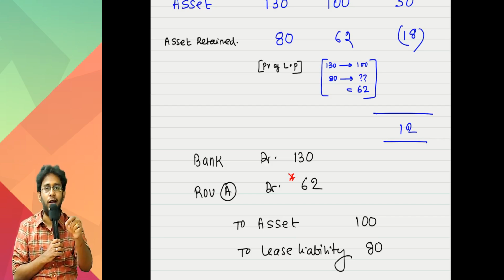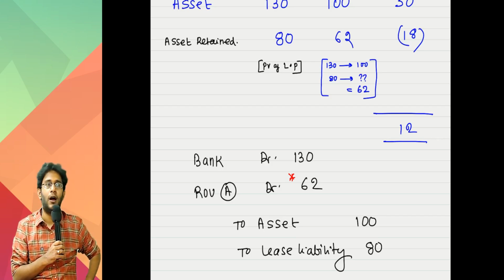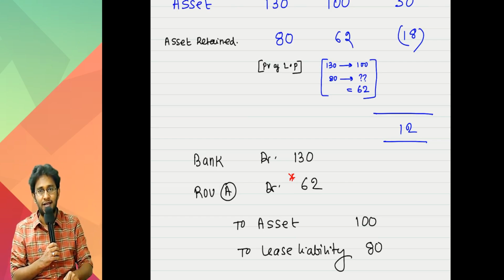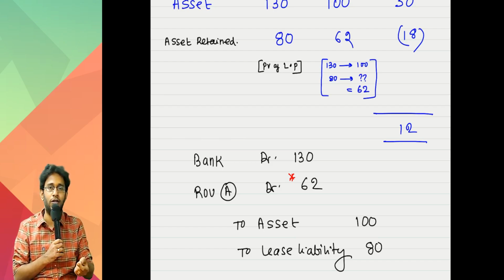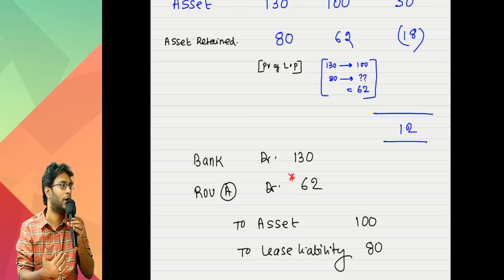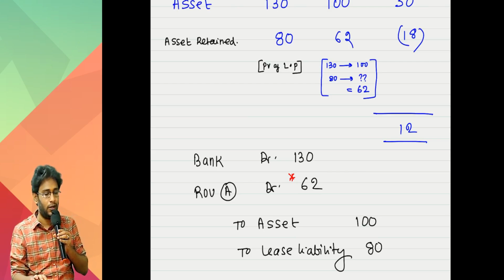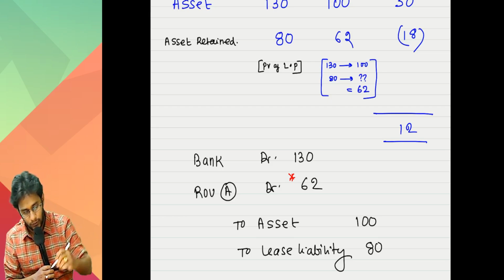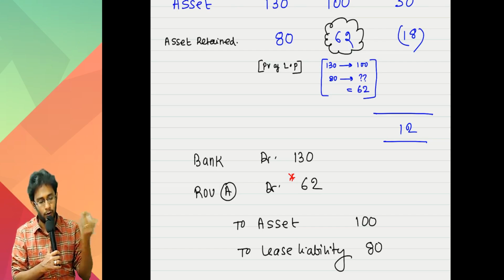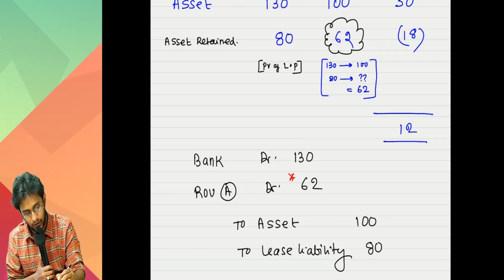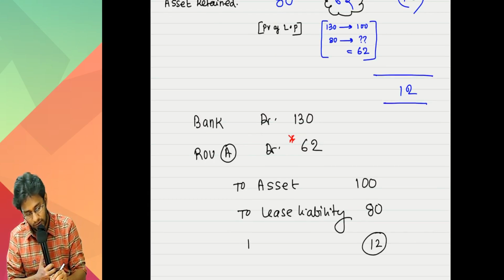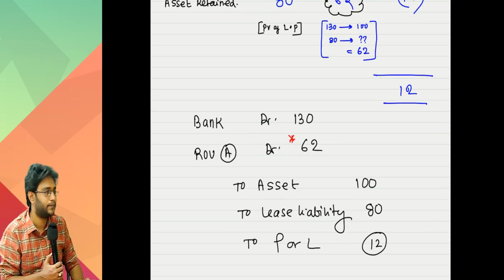Why not 80? Because in that 80, our own profit of 18 is there. Till now in all the sums, you took an asset from somebody on lease. But this asset is basically my own asset. My own asset, my own profit is there. Our profit, how can it be called your cost? Your own profit cannot become your cost. So here you should do the proportionate calculation that you did earlier. This will become the carrying amount of your ROU asset. Now you see, the entry will not tally. 192 on this side and 180 on the other. How much is the gap? 12 rupees. 12 rupees will go to P&L.